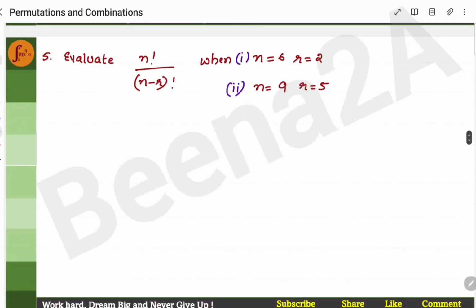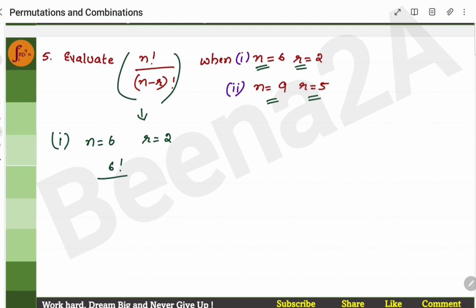Now we'll solve the fifth problem. Evaluate this particular expression, basically the permutation formula, when n is equal to 6, r is equal to 2, and n is equal to 9, r is equal to 5. Let's take the first one. n is equal to 6, r is equal to 2. So substitute. n is 6 factorial, n minus r is 6 minus 2. We'll get 6 factorial by 4 factorial.